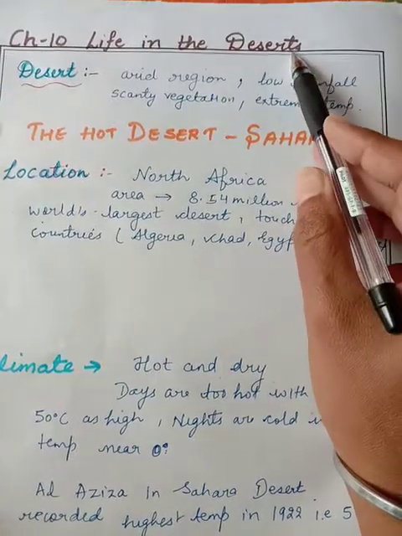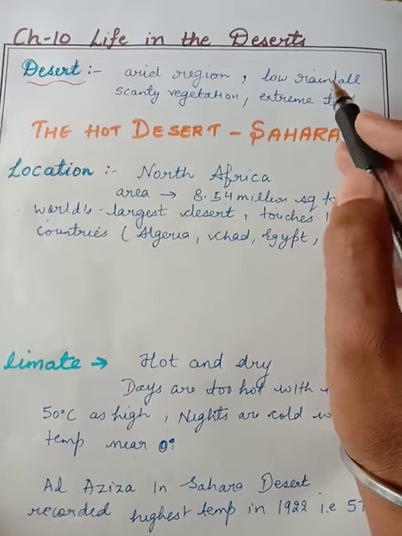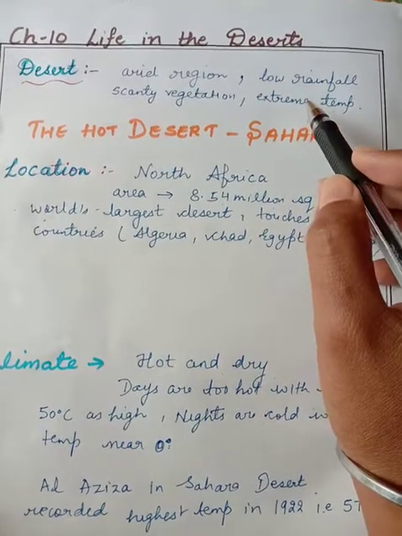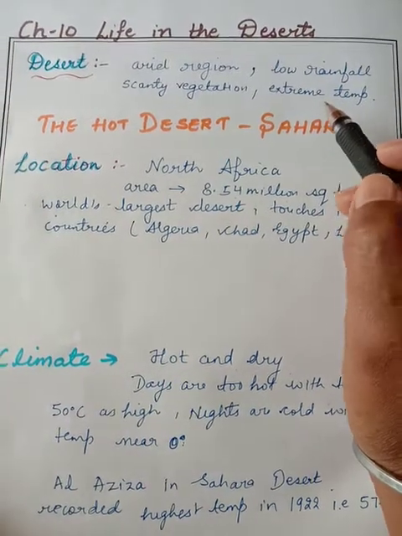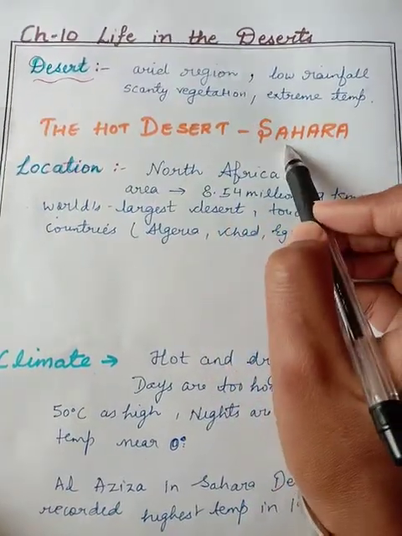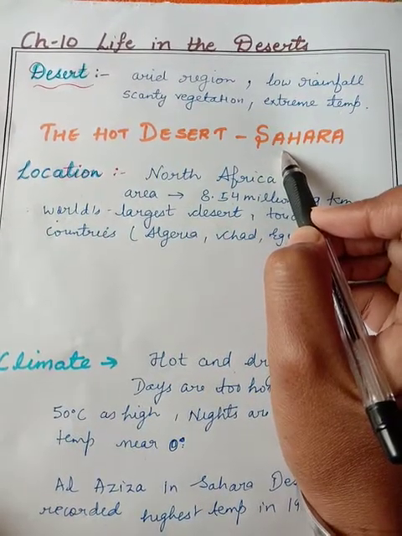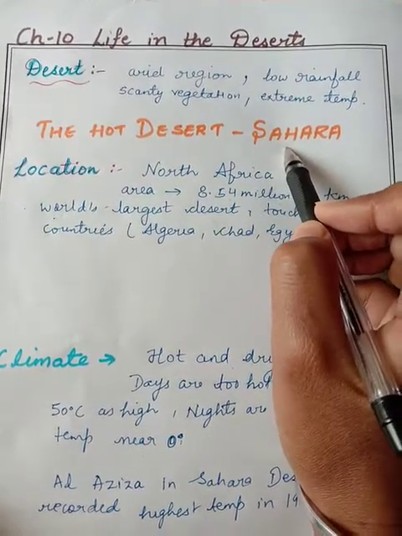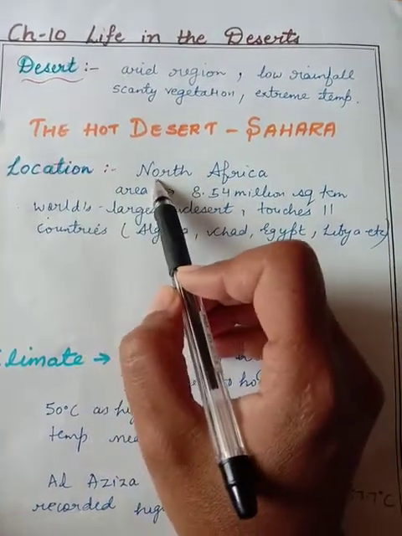In this chapter we are going to deal with two types of deserts, the hot desert and the cold desert. First of all, I will tell you about the hot desert, the Sahara. As you know, the Sahara is the world's largest desert. Where is it located? It is located in North Africa.